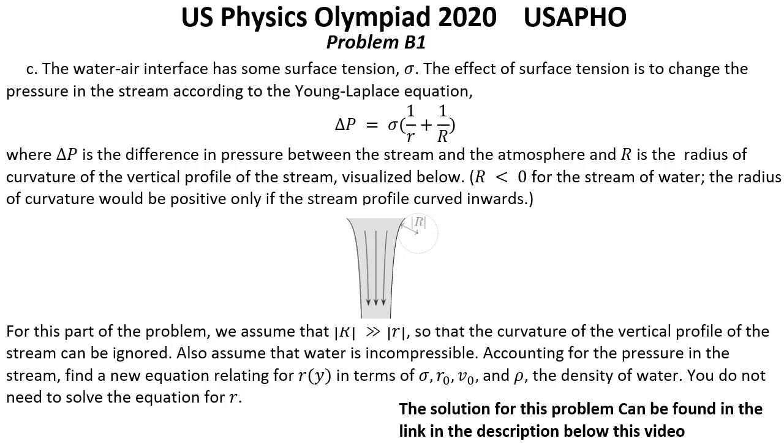Also assume that water is incompressible. Accounting for the pressure in the stream, find the new equation relating r(y) in terms of sigma, r0, v0 and rho, the density of water. You do not need to solve the equation for small r.